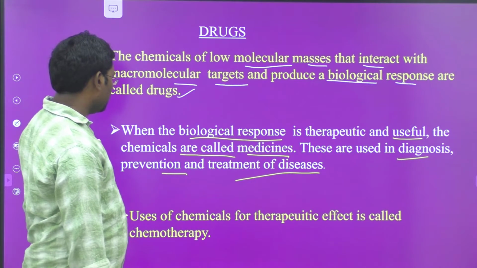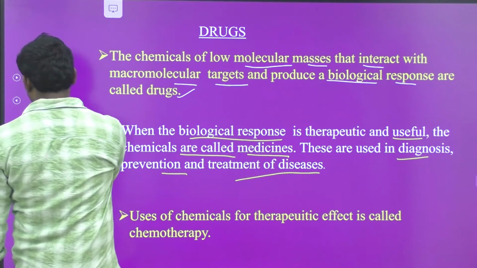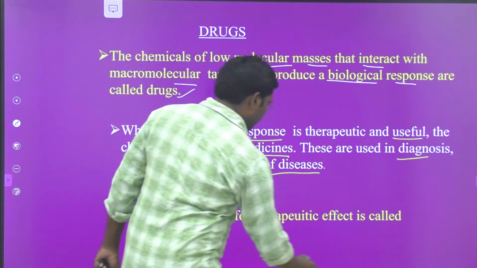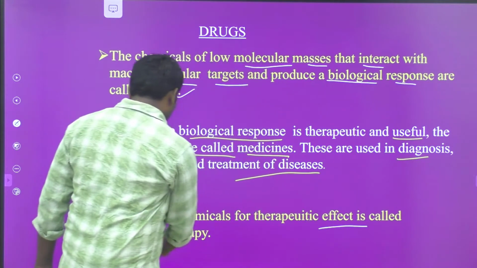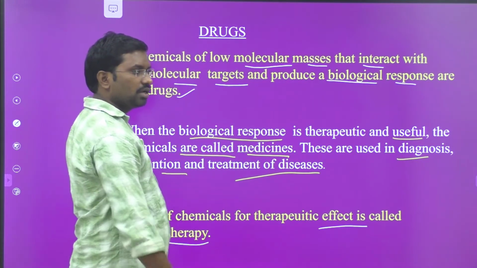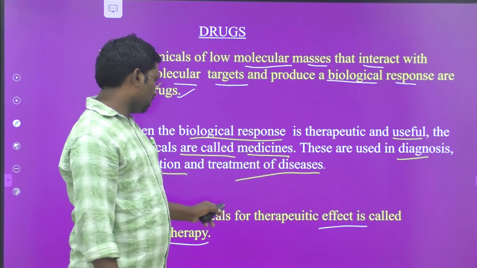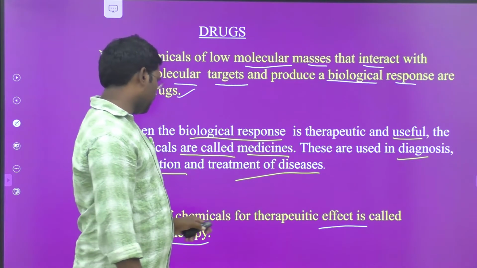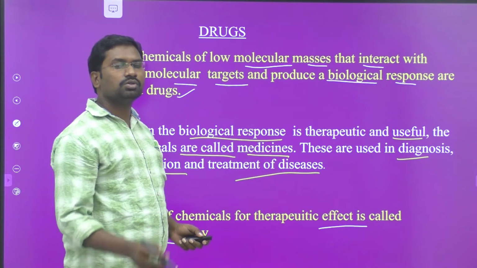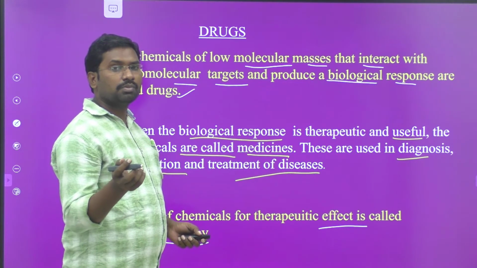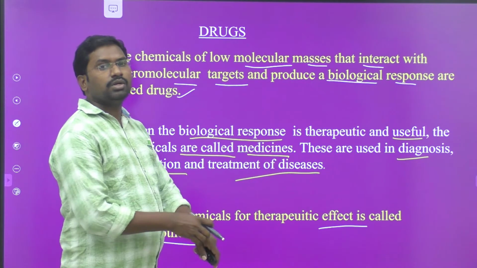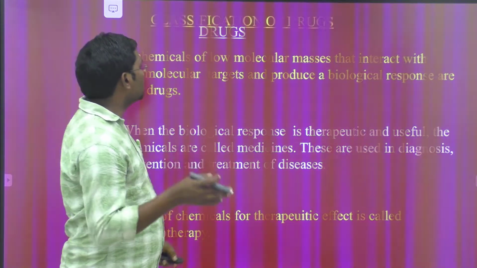Okay, and the use of chemicals for therapeutic effect is called chemotherapy. So that is the meaning of chemotherapy. So what is meant by chemotherapy? Use of chemicals for therapeutic effect is called chemotherapy. Therefore, different types of chemicals can be used for the cure of different diseases.